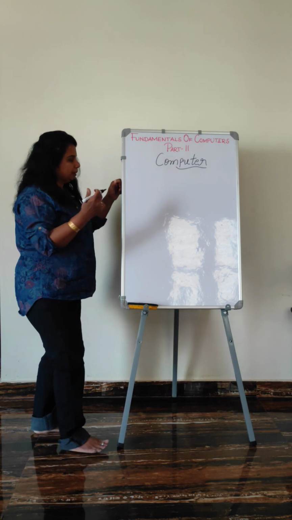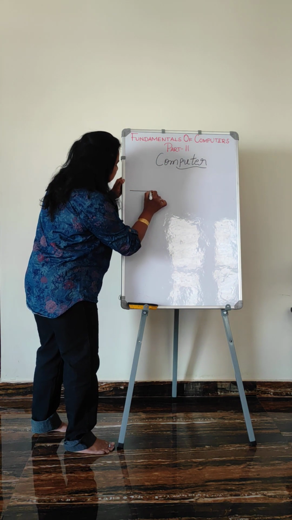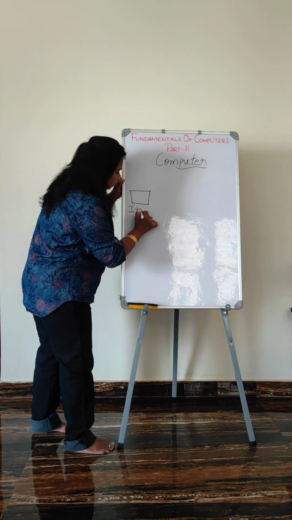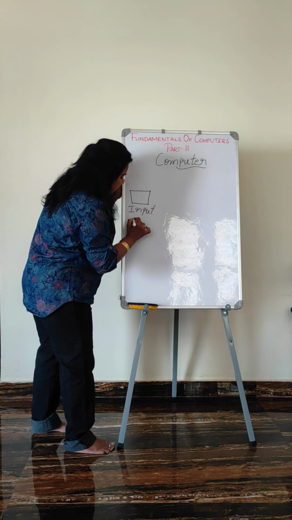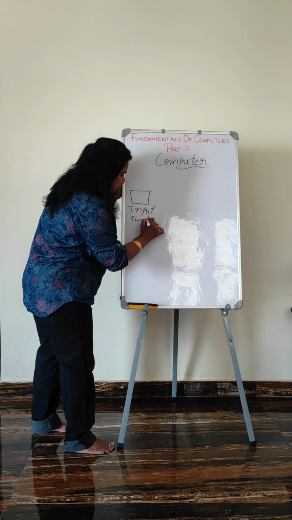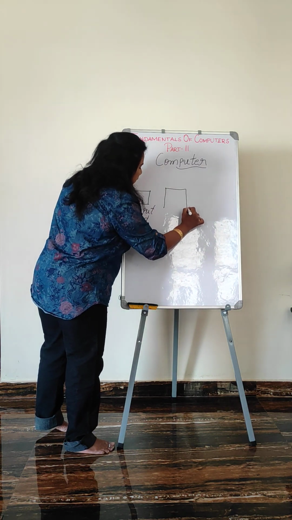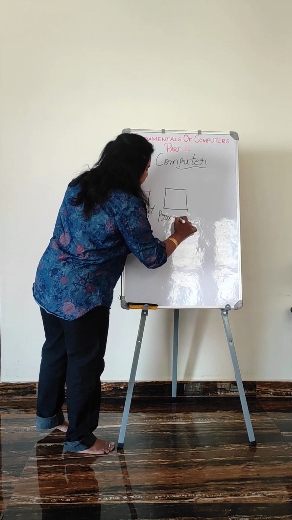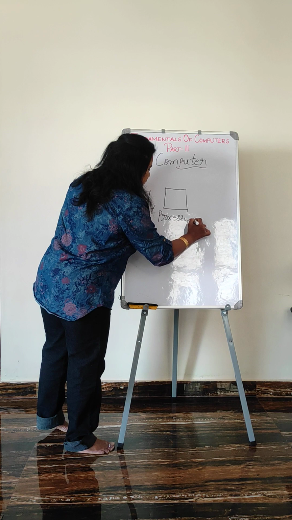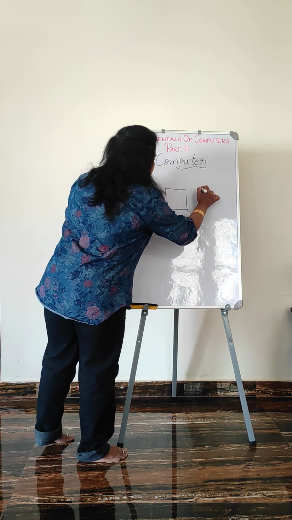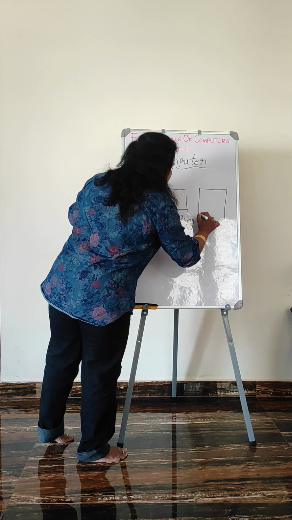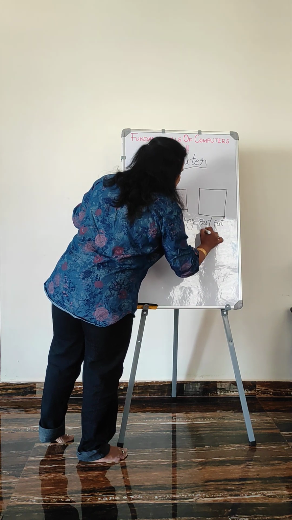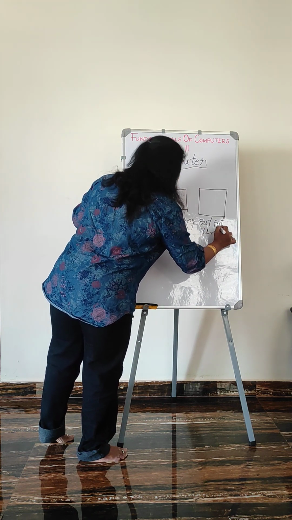What is processing the data? See, this is an input unit, here processing, and then again here the output unit.